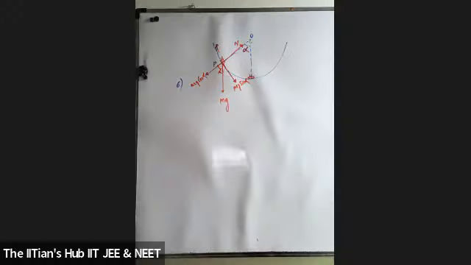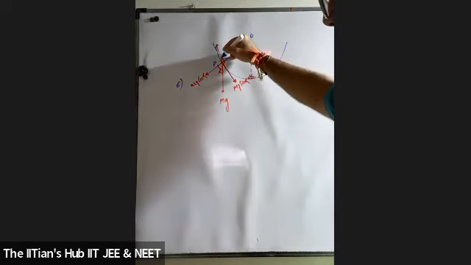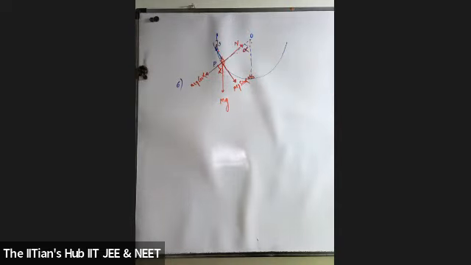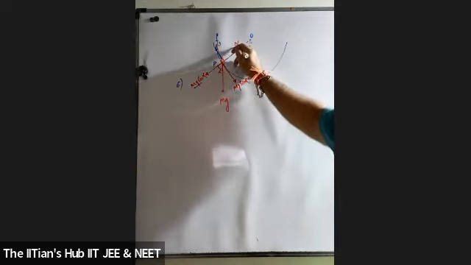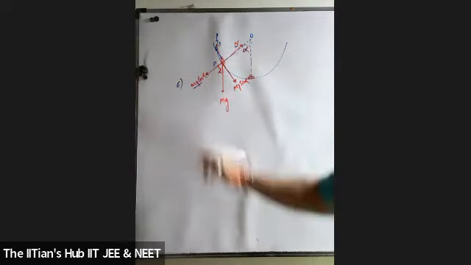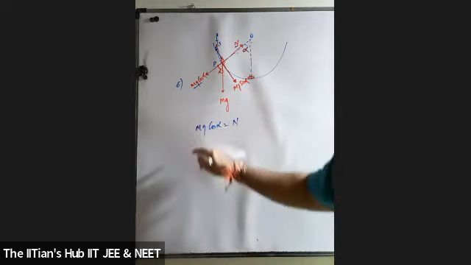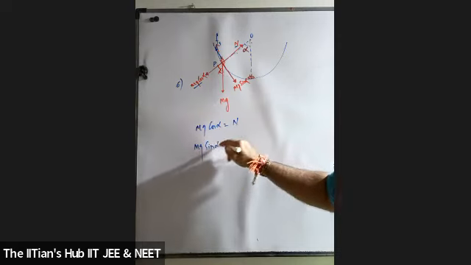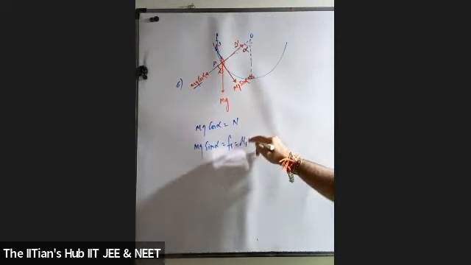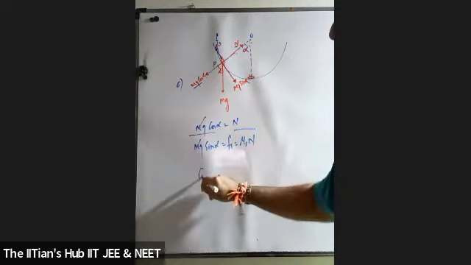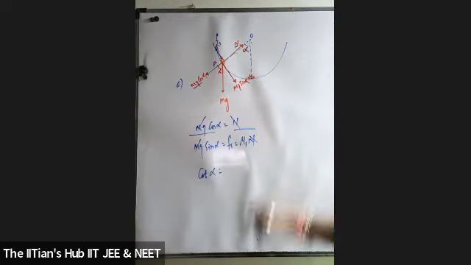Friends, your mg sin alpha is actually balanced by what? Force of static friction between the surface and the insect. And your mg cos alpha is balanced by the normal reaction force. So mg sin alpha is balanced by force of static friction, and force of static friction is mu s into N. Taking the ratio, what am I going to get? mg will get cancelled. So can I say cot alpha will be equal to what? N will get cancelled in this case.